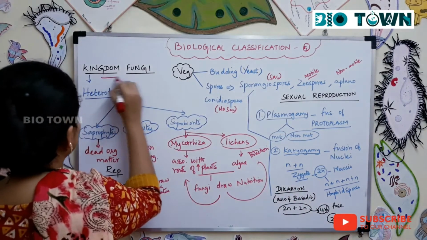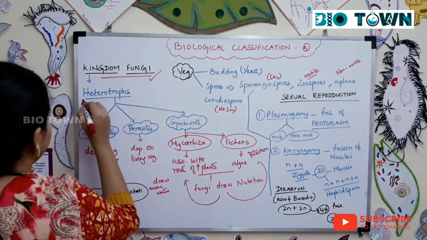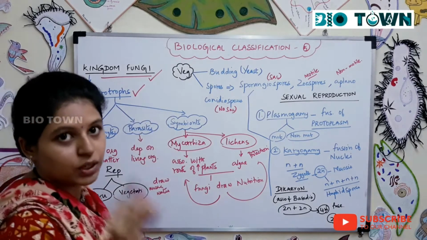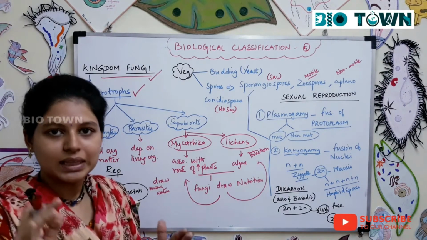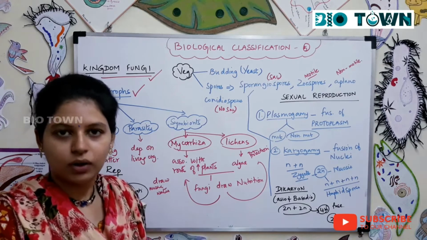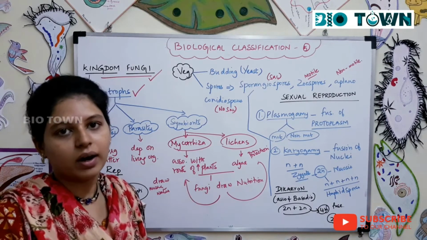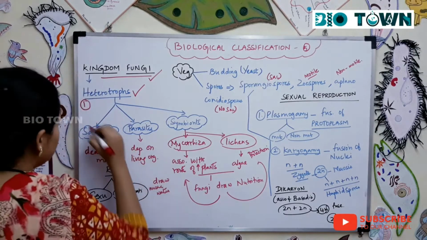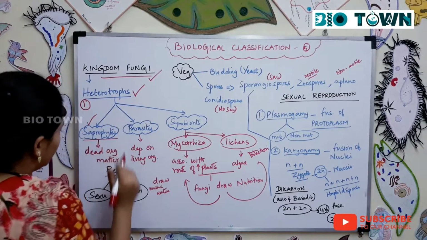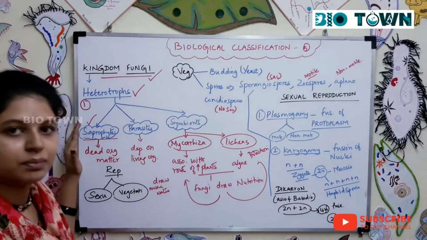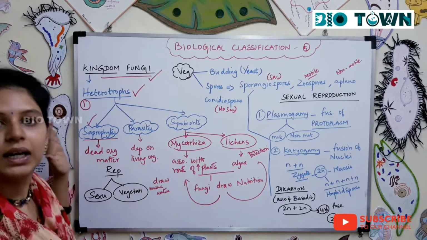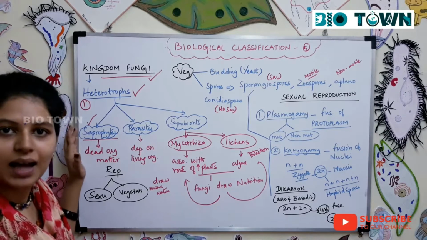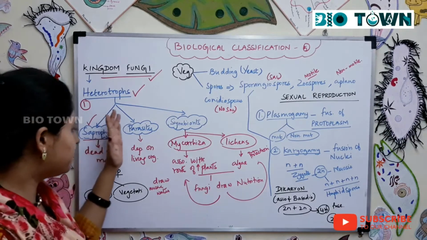So first is kingdom fungi. Now the first characteristic of kingdom fungi is that they are all heterotrophs. None of the organisms in this group are autotrophs. They depend upon other organisms for their food and metabolism. First is saprophytes, which means the organism relies on dead organic matter. You call it saprophytes. Example, mushroom.